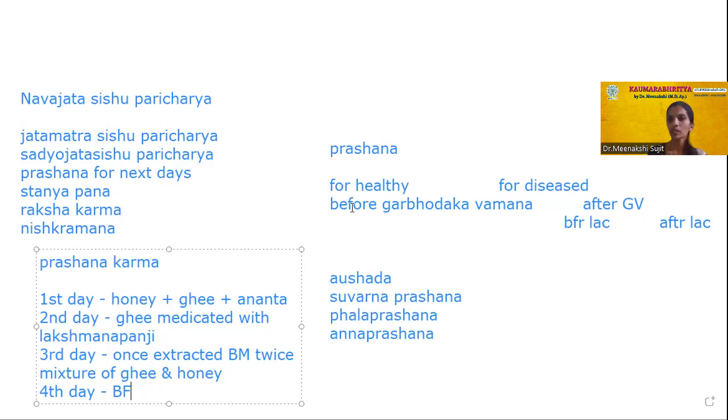In Prashana we saw which babies, how we give, and in which pattern, and here the Prashana procedure ends. And next are Stanyapana, Rakshakarma, and Nishkramana. I explained the details till now. So this was about the Navajata Shishu Paricharya.